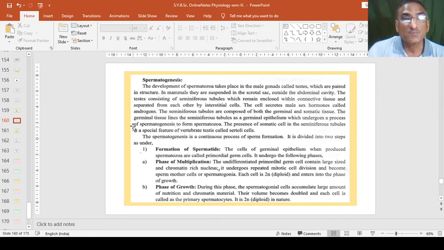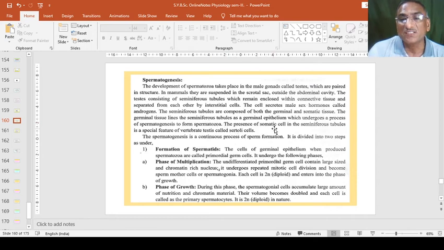Means actual spermatogenesis occurs on the germinal epithelium to form spermatozoa. Means the process of formation of sperm from spermatogonia to spermatocytes to spermatids to spermatozoa. This is the process of formation of sperm.